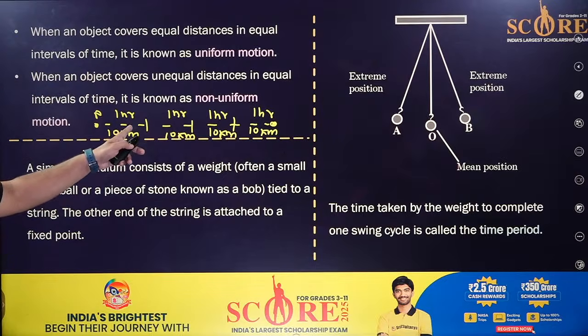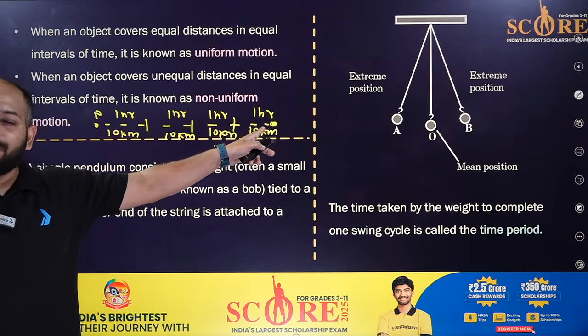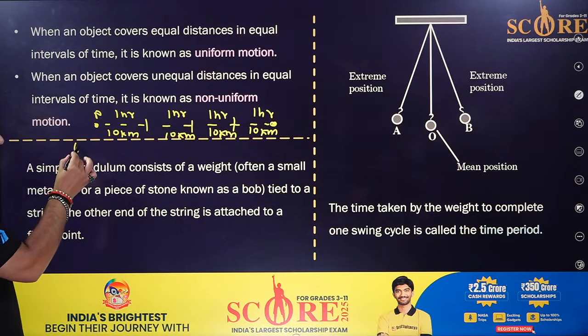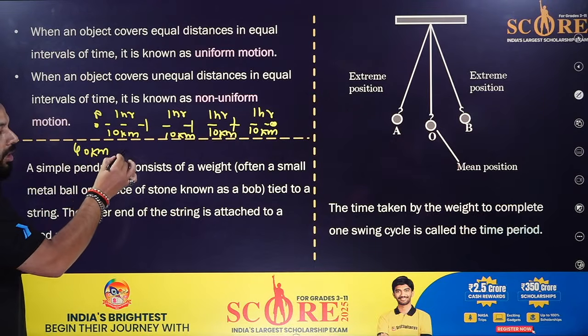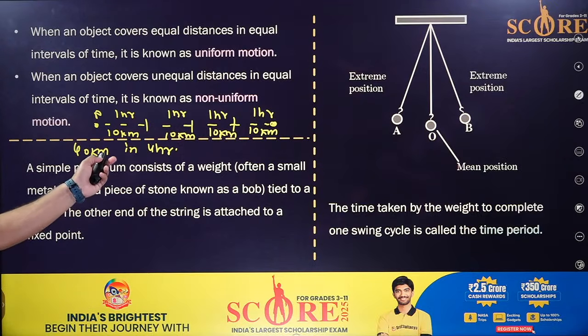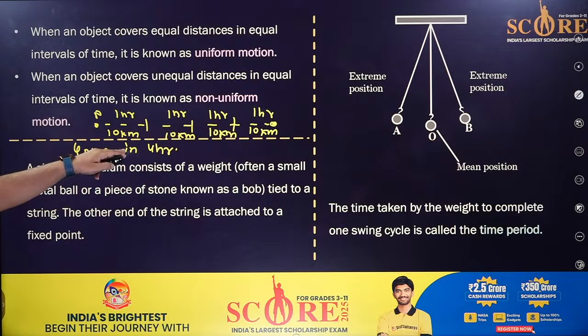The total time I have taken is 1, 2, 3 and 4, that is 4 hours, and the distance is 40 kilometers. Now if I want to find my average speed, it will be 40 divided by 4.